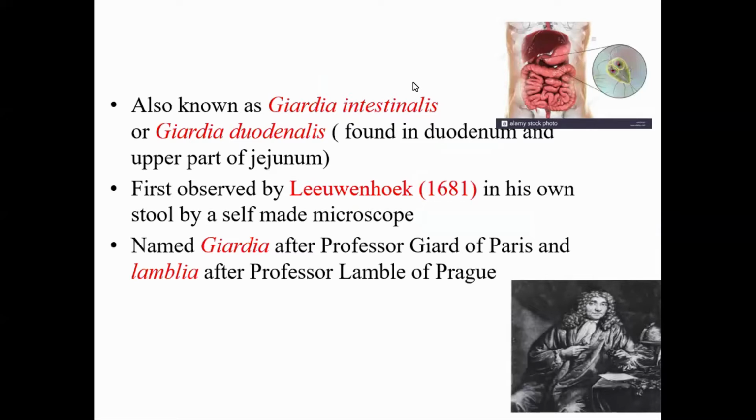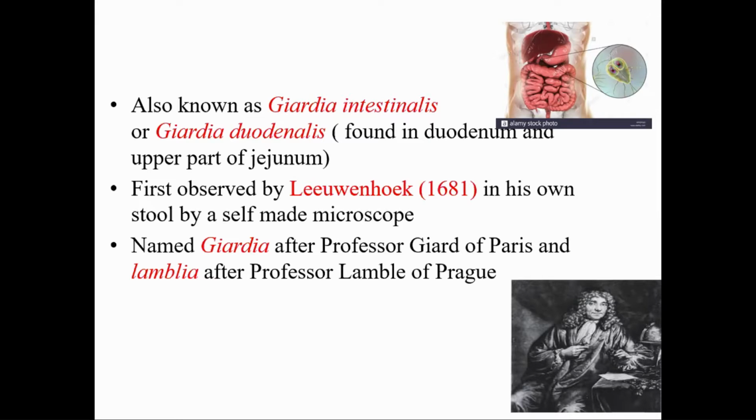In the case of Entamoeba histolytica and Balantidium coli, they inhabit the large intestine of humans. Both live in the large intestine, whereas Giardia lamblia lives in the duodenum and upper part of the jejunum. That means Giardia lamblia inhabits the small intestine of humans.